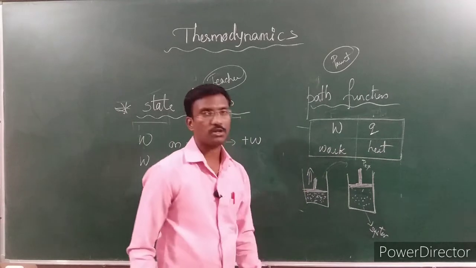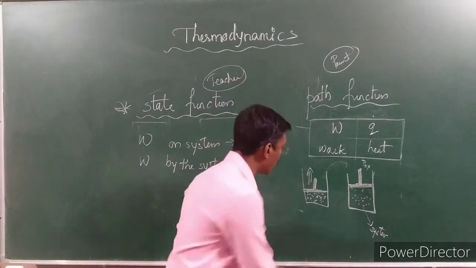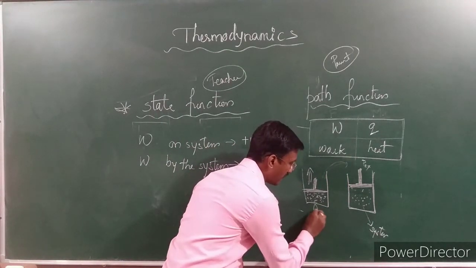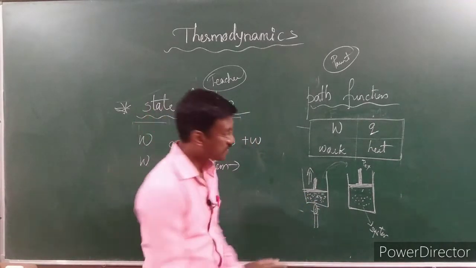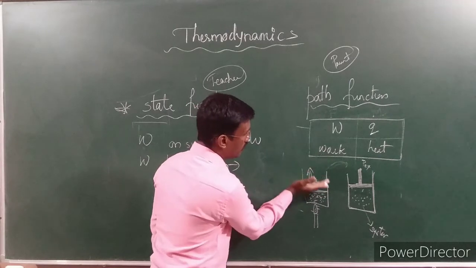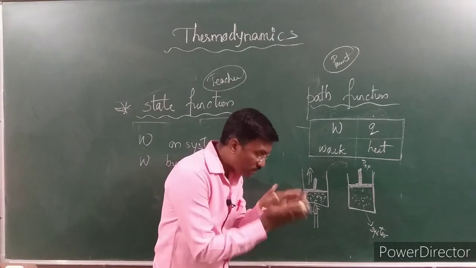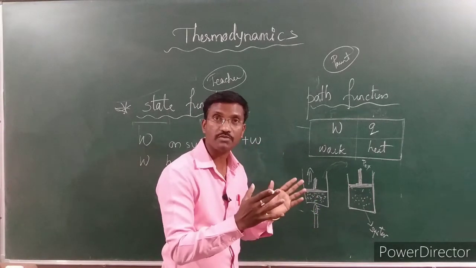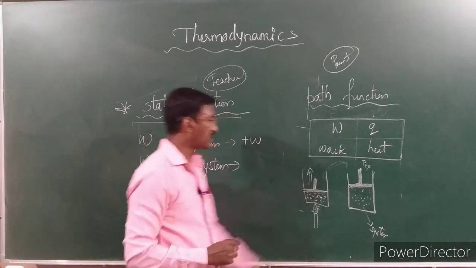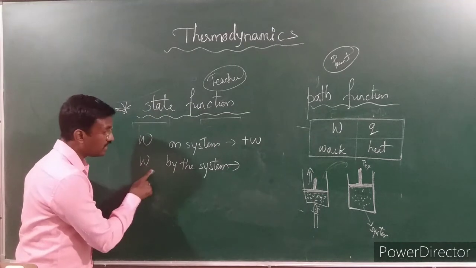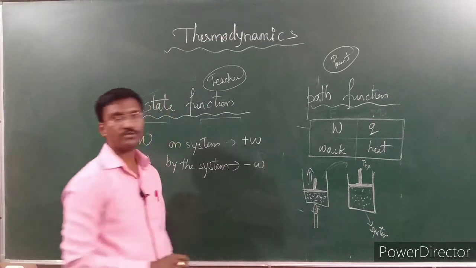If after applying some pressure, if the pressure is greater, then it itself undergoes some expansion. Think that I am applying some heat. If I am heating this with a candle or somehow, the gaseous molecules begin to expand. After expansion, what happens? The piston will move upward. If it is moving upward, by whom is it moving? If it is moving by expansion of the system, here work is going to be done by the system. In that condition we call it work done by the system. Then we call it minus of the work.